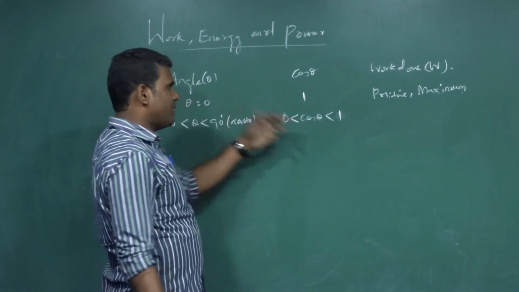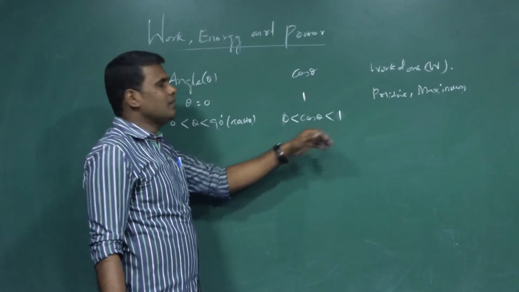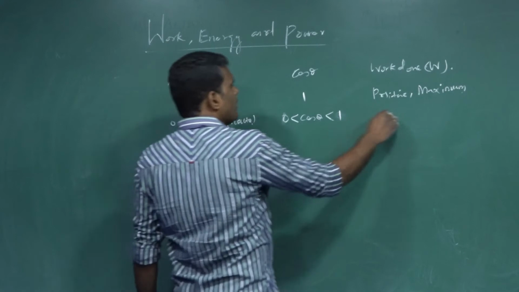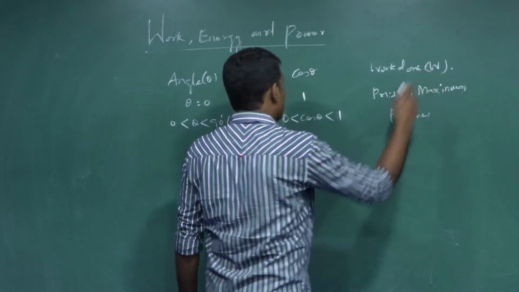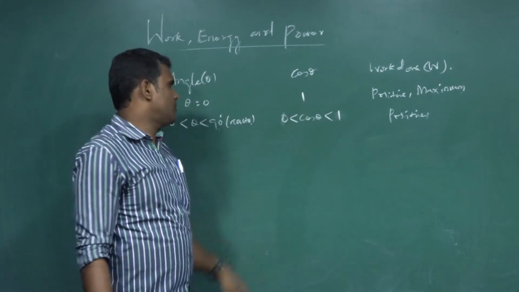This could be the right way of writing the value of cos theta. It lies between 0 and 1 depending upon the value of theta. Here also we can say the work done is positive, but we cannot say it is maximum. So it lies between 0 and maximum.